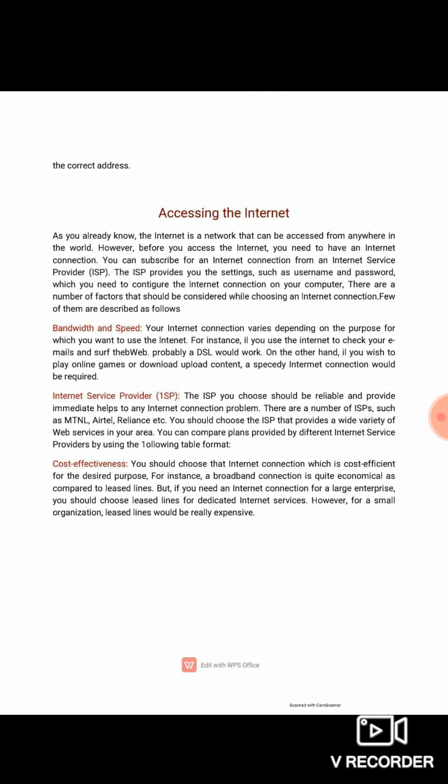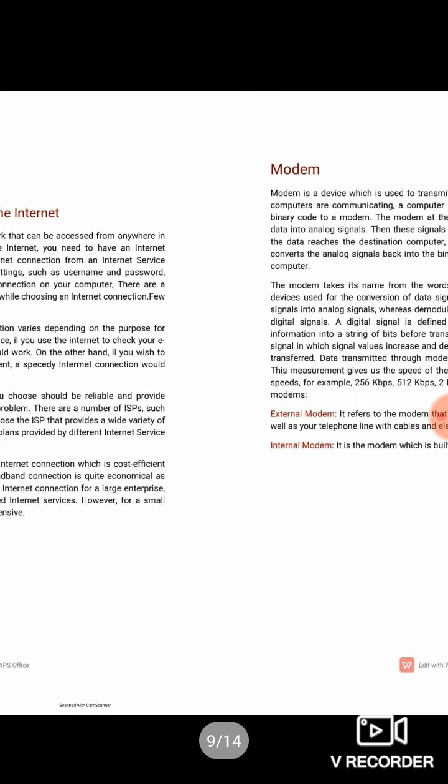Next one is cost effectiveness. The third factor that we will keep in mind while choosing an internet connection is the cost effectiveness of the internet service. For example, which type of service provider gives us high bandwidth at lower cost. These are the three factors.